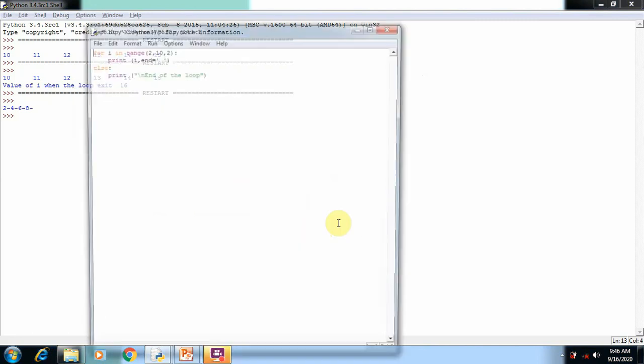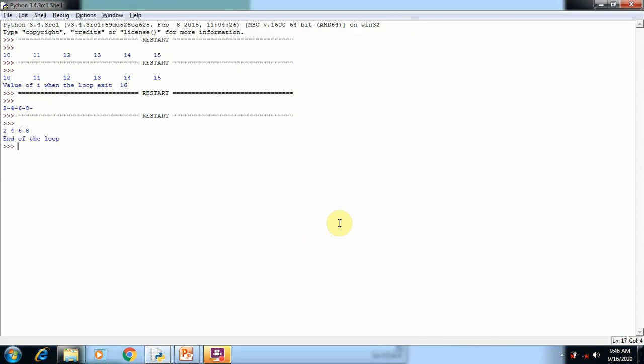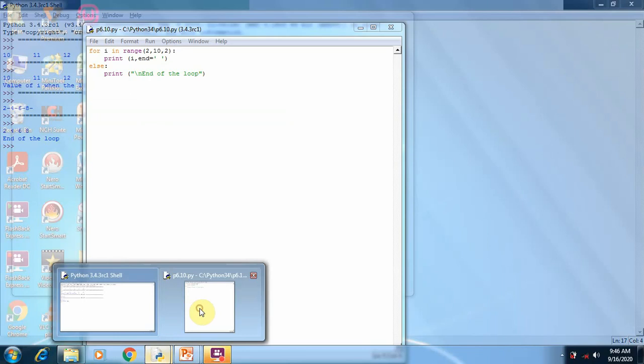6.10. This is the for loop statement with else part. Now we are going to execute the loop. Here you can see I am using a space, but in this program the space is changed with a hyphen. Now you can see 2, 4, 6, 8 is executed whenever the loop didn't reach the stop value. When it reached the stop value, the else part is executed, that is, end of the for loop statement is executed.